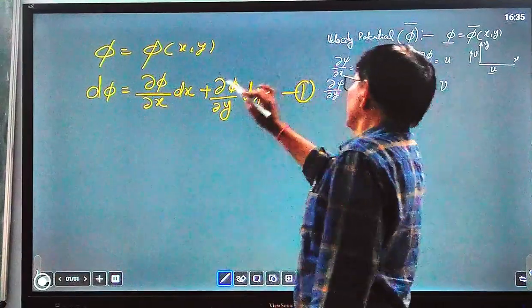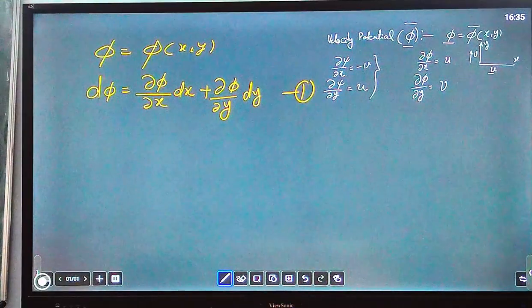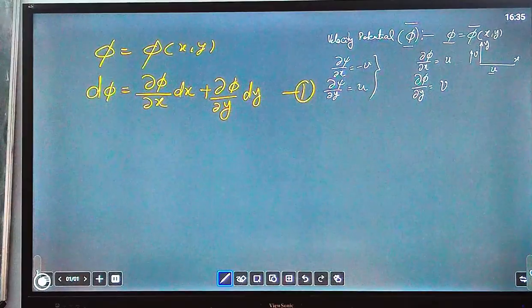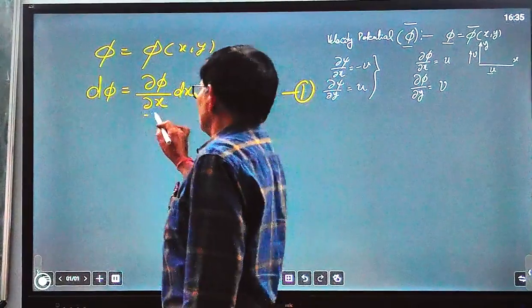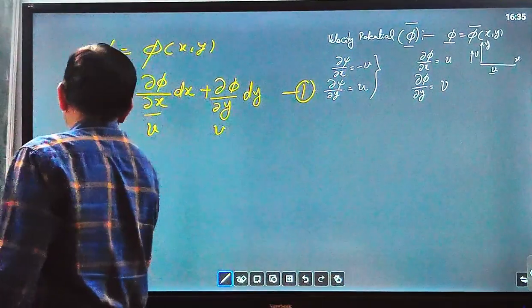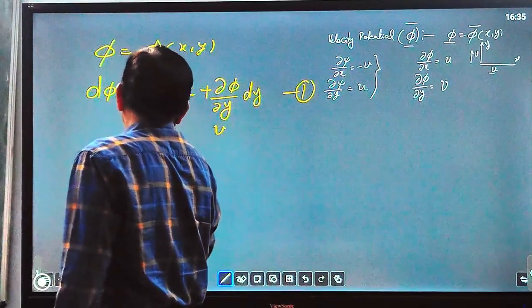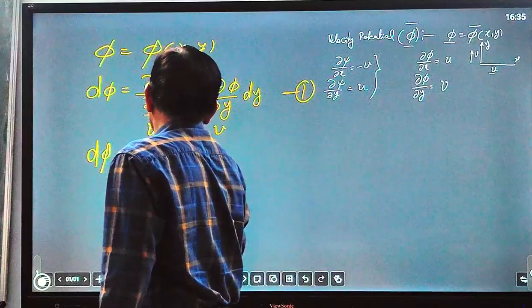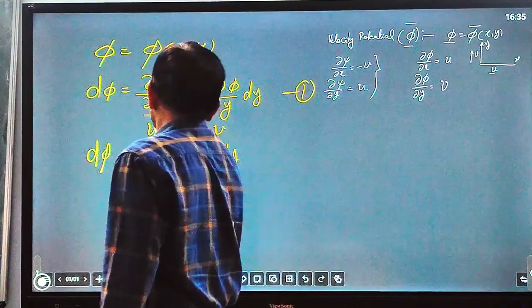This is the exact, total differential of the velocity potential phi, and we already know this is equal to u and this is equal to v. So d phi equals u dx plus v dy.